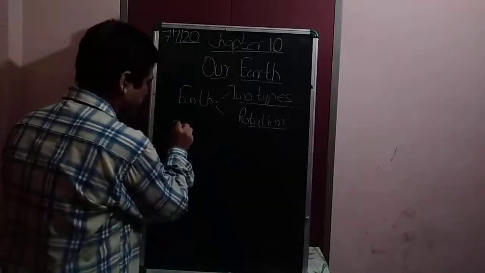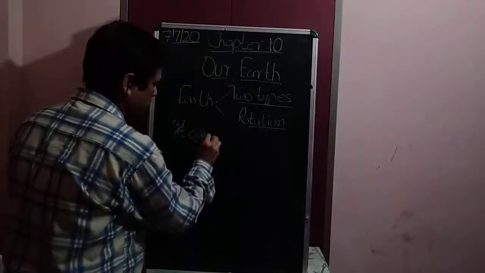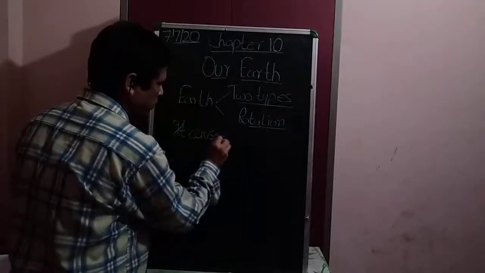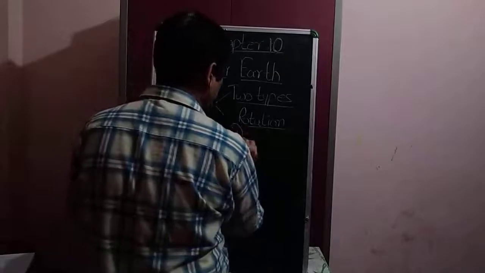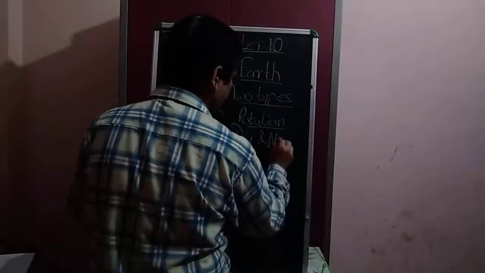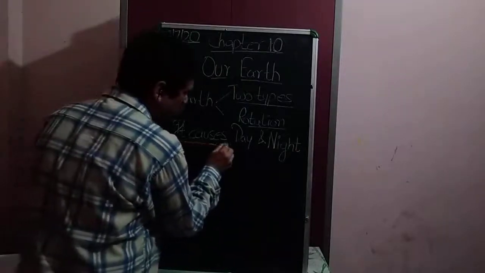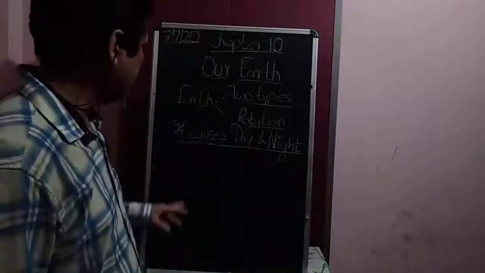See students, it causes day and night. See, I underline it so that you can understand.